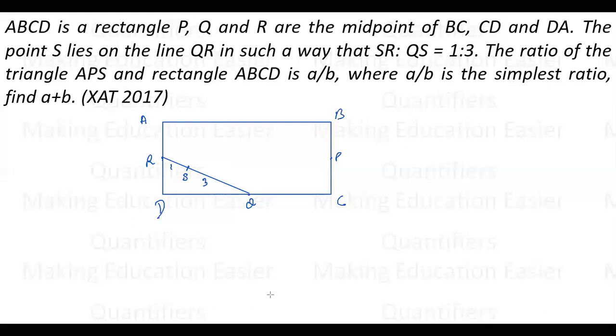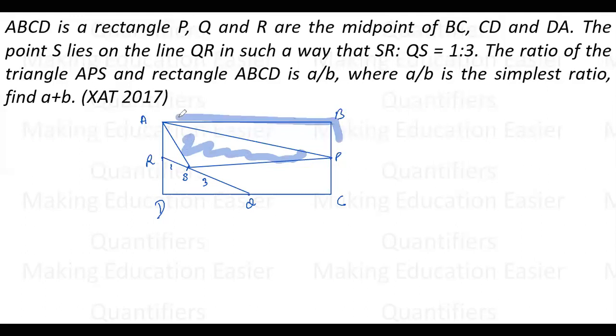The ratio of triangle APS to the rectangle ABCD. So this is what we need to find.